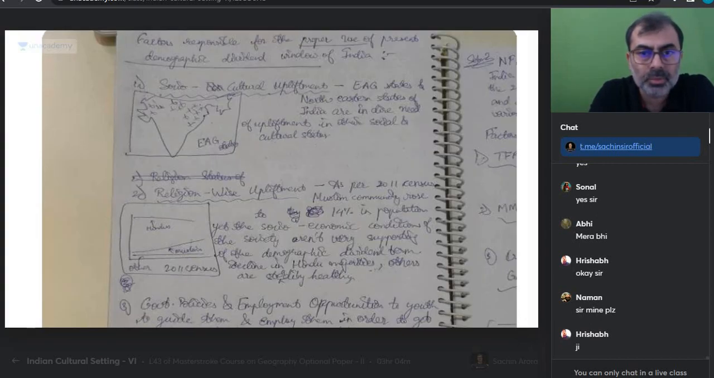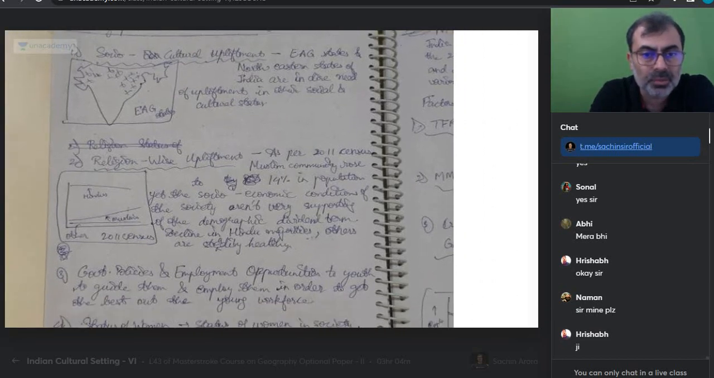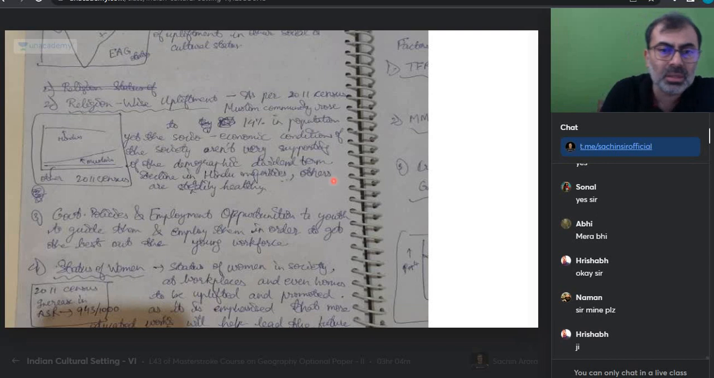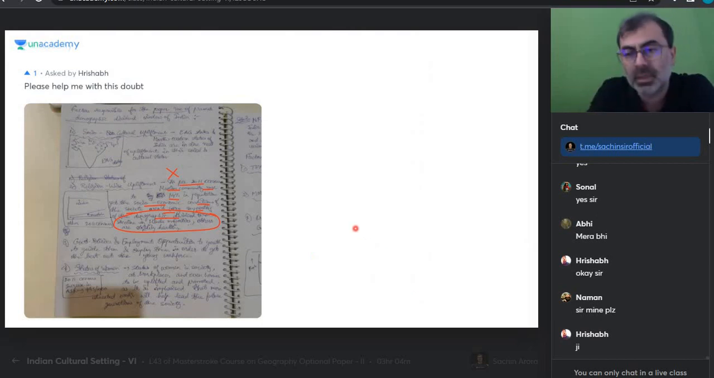"Factors responsible for the present demographic dividend: socio-economic, cultural upliftment, religion-wise upliftment." So how did religion lead to demographic dividend? "As per 2000, Muslim community rose to 40%." How did Hindu-Muslim come into demographic dividend? So, son, there's a lack of concept clarity, and no maturity in the answer. That's my feedback to you: keep the answer simple, don't forcibly insert notes unnecessarily.